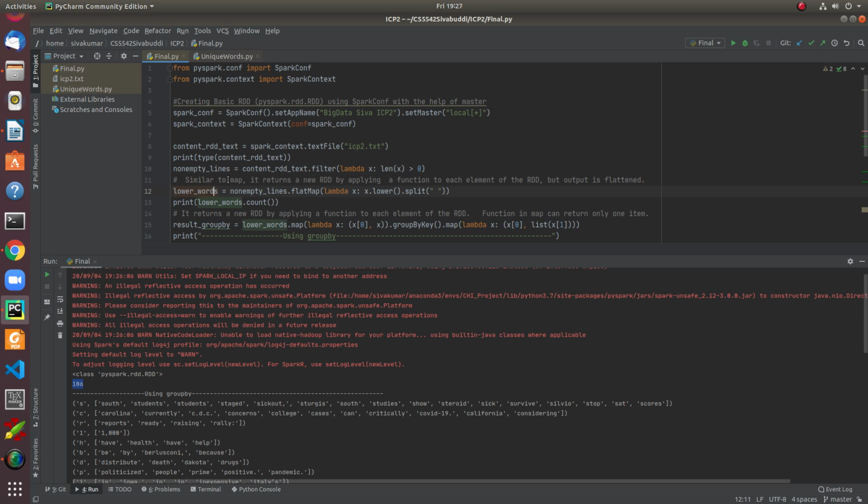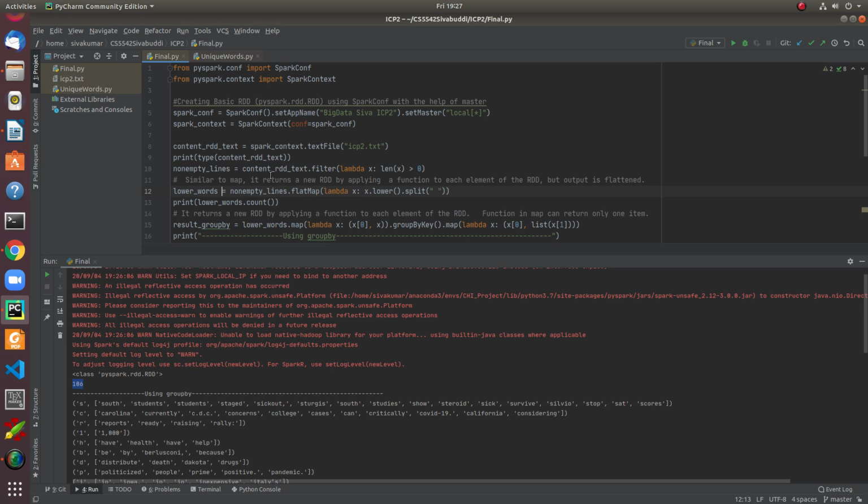Second, after finding the non-empty words, I'm going to arrange all the words that I retrieved using the filter and store them in a list using a concept called flatMap. FlatMap is a similar concept to map. It returns a new RDD by applying a function to each element of the RDD, but the output is flattened across the list into single elements.